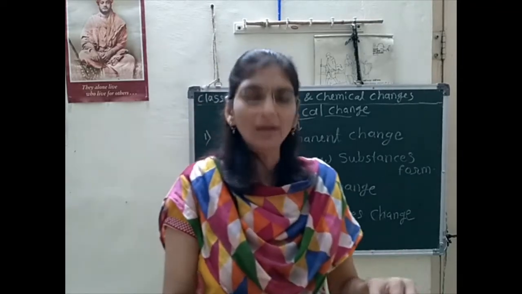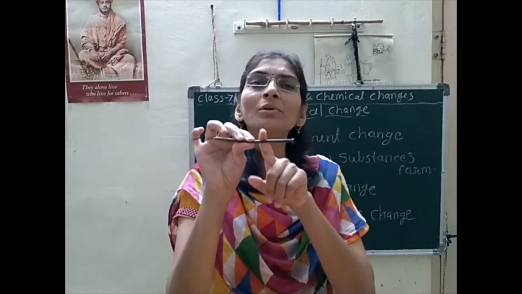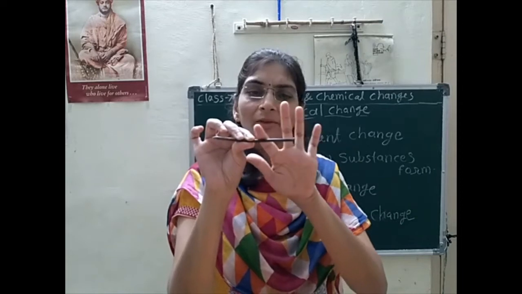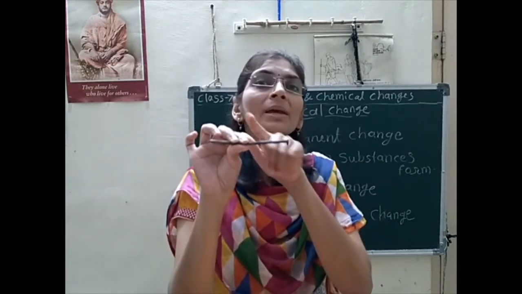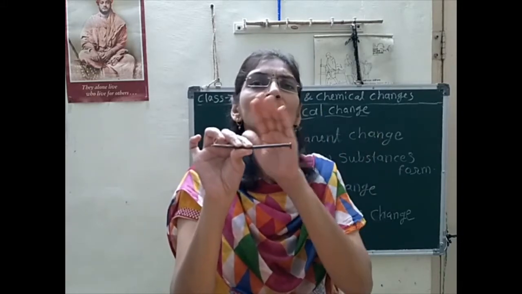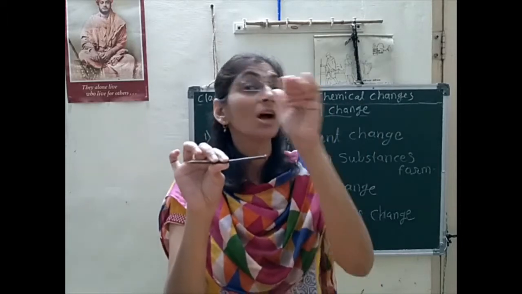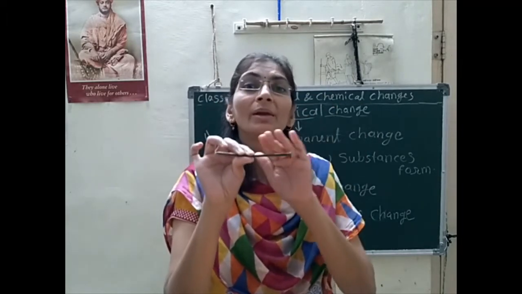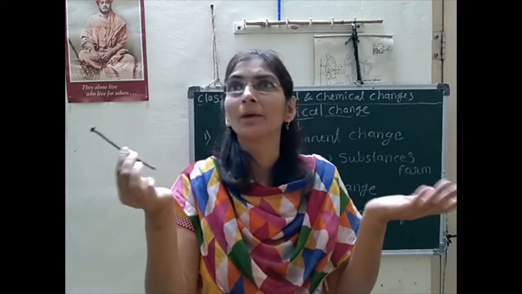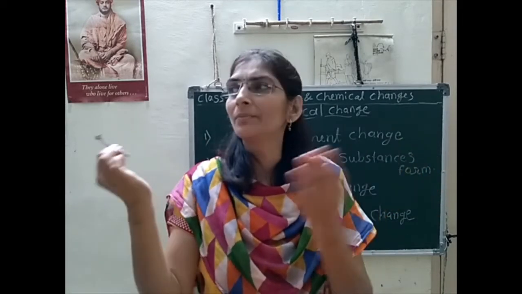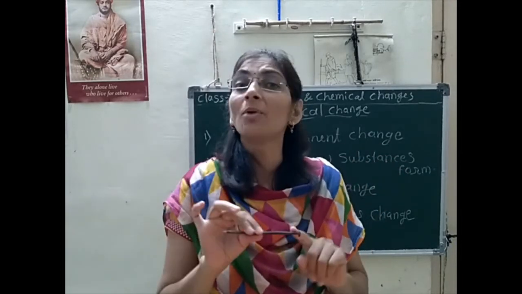If we remove that rust layer, the surface area of the iron is minimized, and slowly it will vanish after many years. We can see it anywhere in buildings, gates and tin shades made of iron.